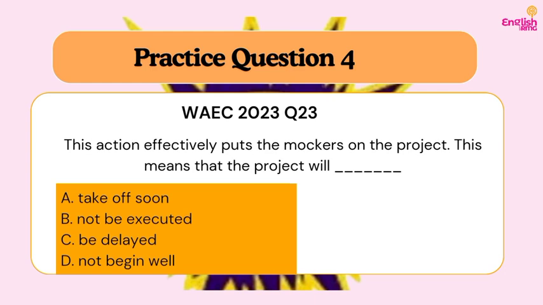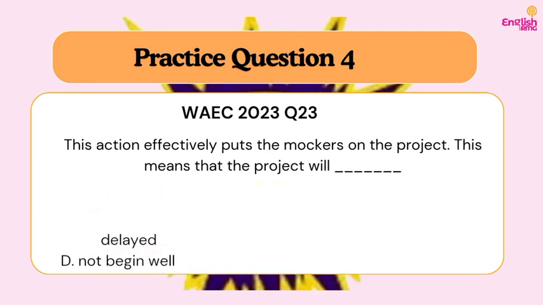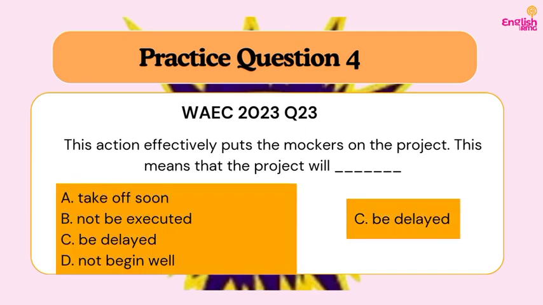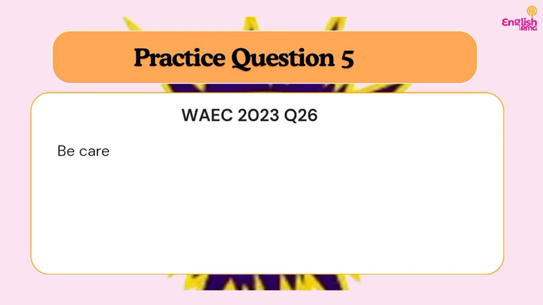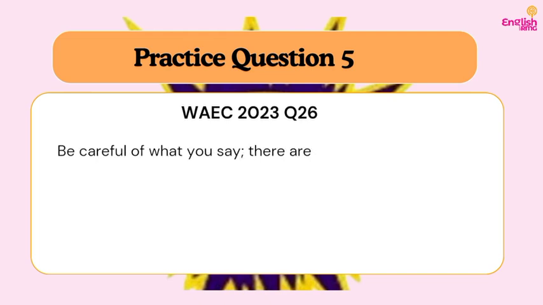Do you understand? And it does not also mean not begin well. It means that this is going to delay the project, perhaps the process. You must have seen some abandoned projects around, maybe a road that was under construction but was later abandoned. Do you understand? In Nigeria here? So you can say, oh, the contractors have put the markers on this project. Do you understand? So now we have practice question 5, question 26 from 2023 WAEC questions.